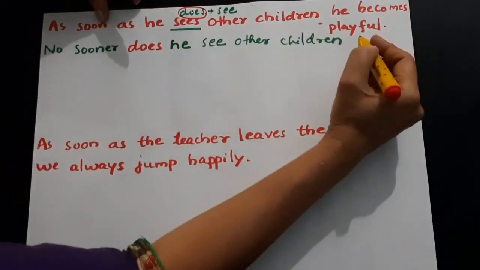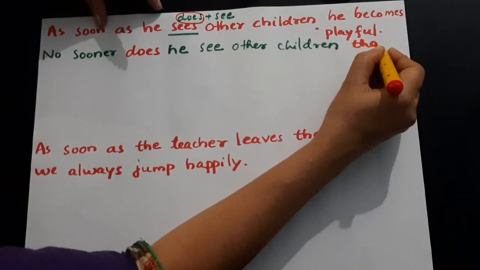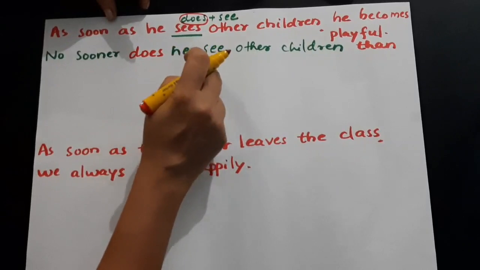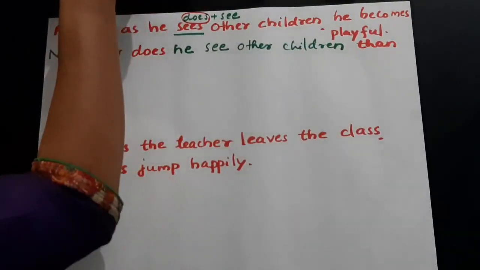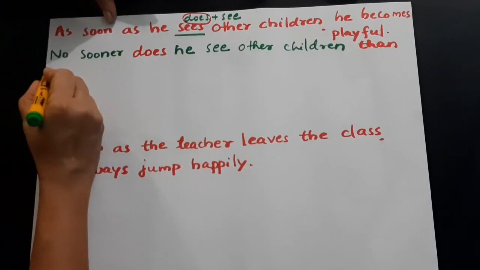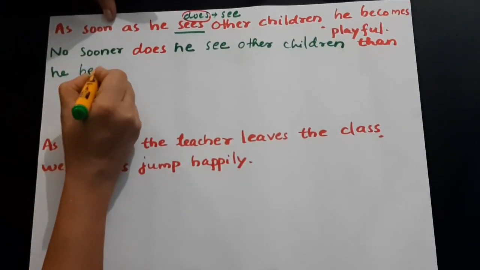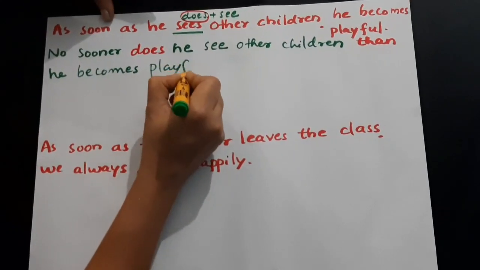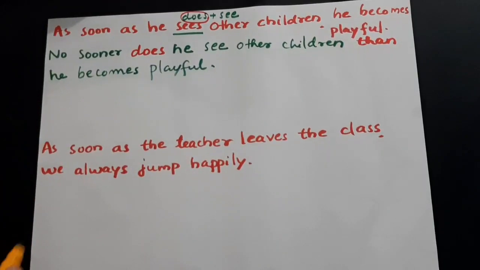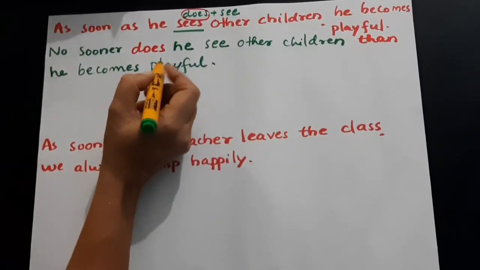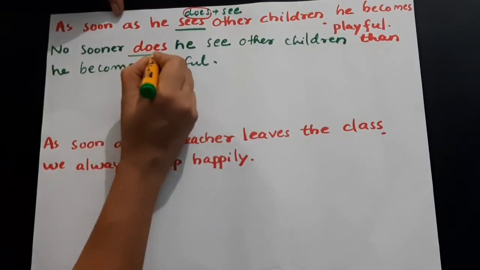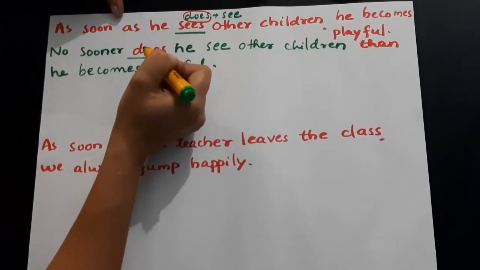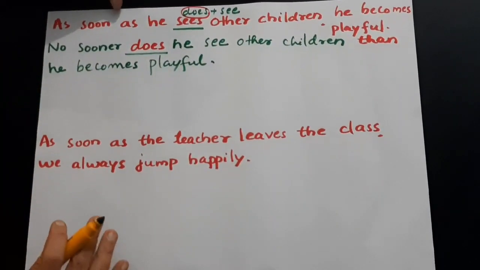Than is the same as in the previous examples. So no sooner does he see other children than he becomes playful. So what is the difference in this sentence? Instead of had, here you used does because the verb of the sentence is in the present form. That's why. Not any other changes.